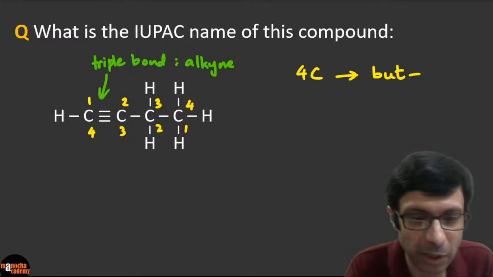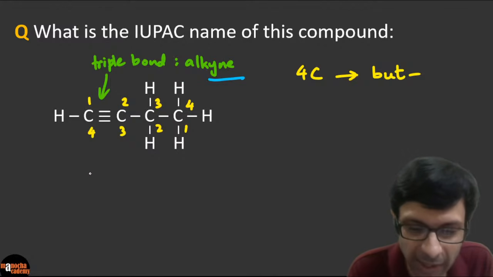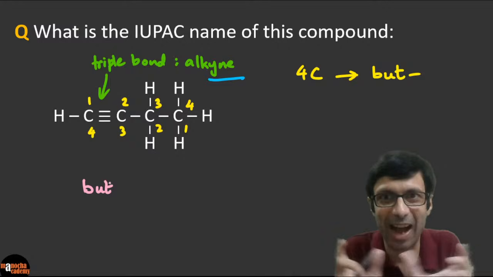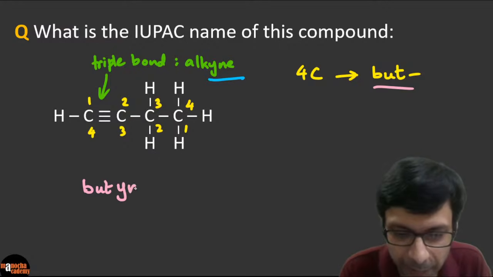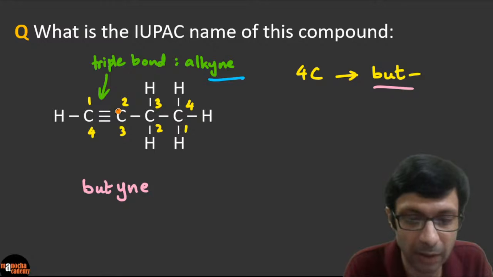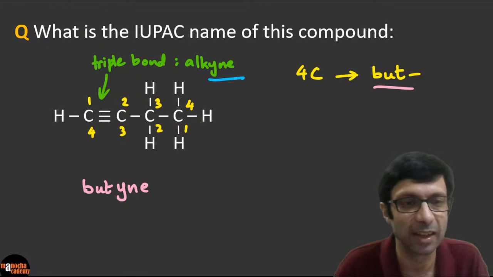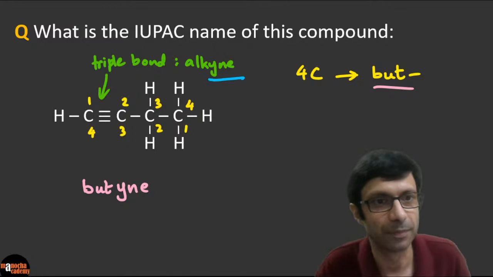So what will the name of this be? We are going to combine but and then the ending yne, right? So the correct answer, the IUPAC name, is basically you join the two, right? You join but and you join yne, right? 4 carbon, butyne. Okay, and where is the triple bond positioned? So is it between 1 and 2 or 3 and 4? Which one will you consider, guys? The triple bond is between 1 and 2 or between 3 and 4?